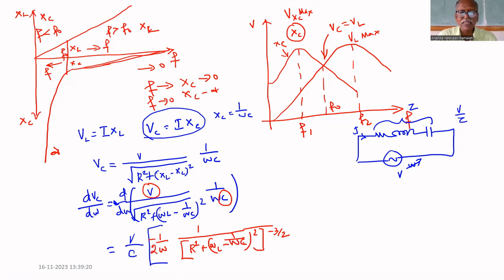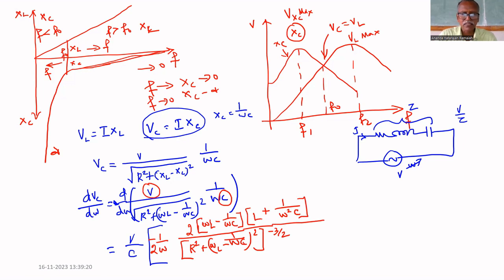If we differentiate inside, if we differentiate R square, it is 0 because it is constant. If we differentiate this, you will get 2 times omega L minus 1 by omega C, multiplied by, if you differentiate this, you will get L. If you differentiate this, you will get minus, again minus, that's why plus 1 by omega square C.